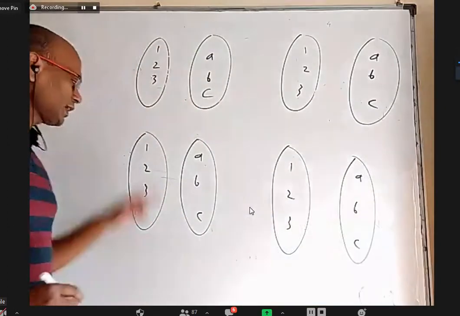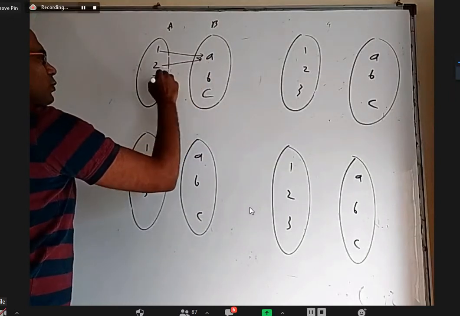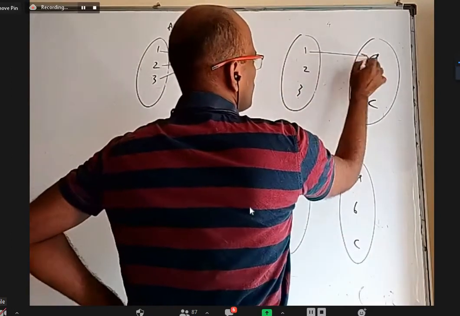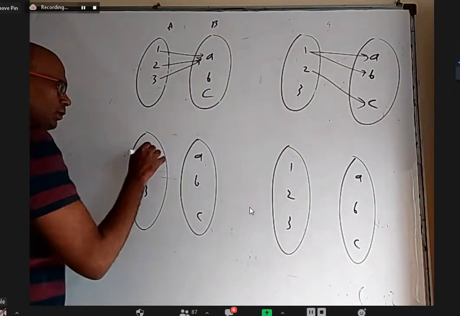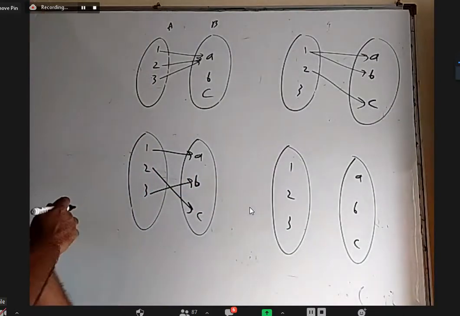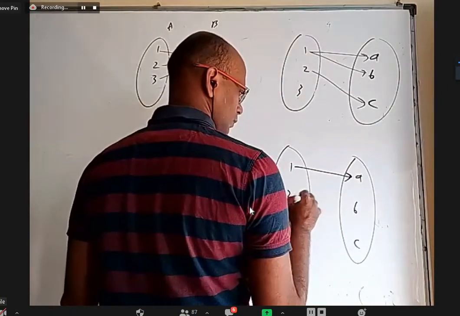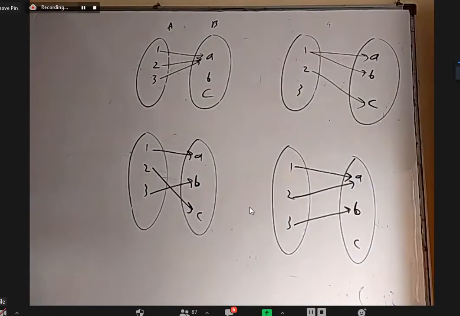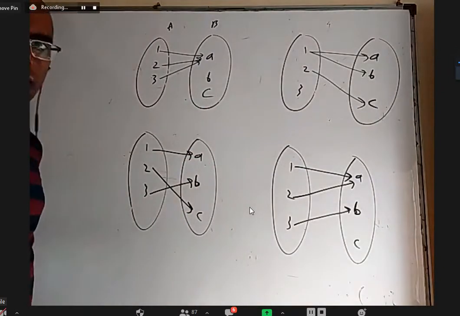Okay, I'm taking set A as 1, 2, 3 and set B as A, B, C. One time I connected all of them to A, let us say. Another time I connected 1 to A, 1 to B, 2 to C. I wrote 4 arrow diagrams here. All of them are the relations from A to B.